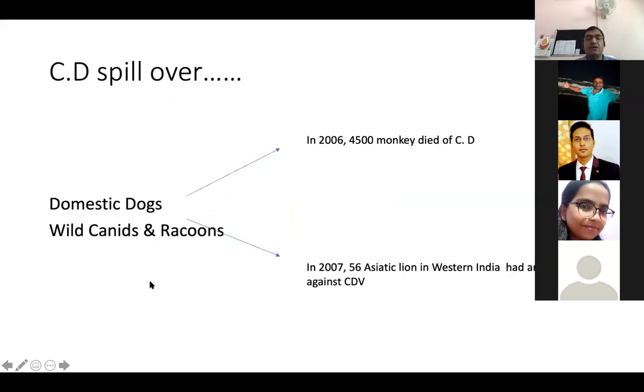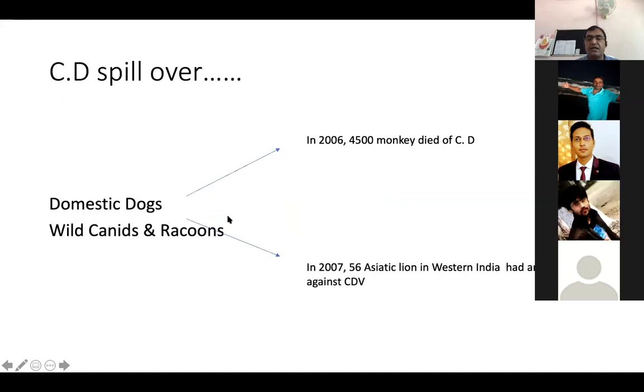Not only the wild disease, but the diseases that are present in our domestic animals can occur in other wild animals. You see the domesticated dogs and wild canids and raccoons, although canine distemper, we have already learned that it's a disease generally of canids, but you see the spilling of this virus. You see this is spilling into the monkey. More than 4,500 monkeys died due to the spilling of this CD virus.